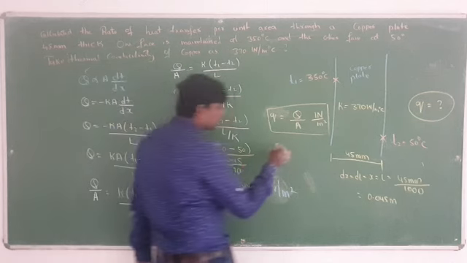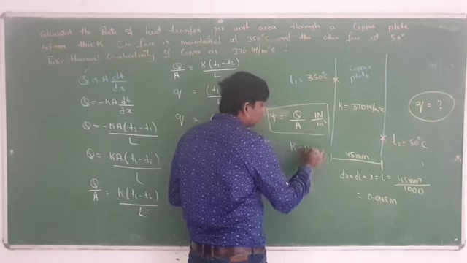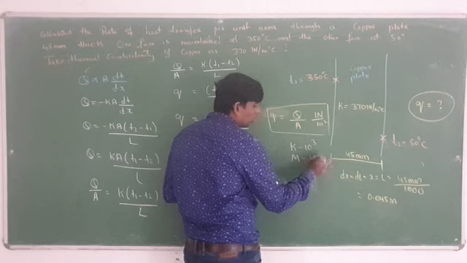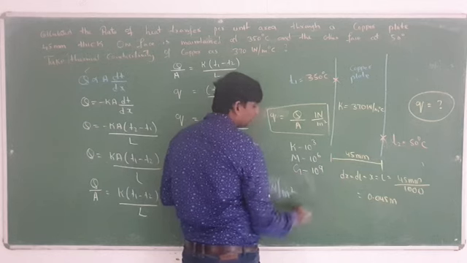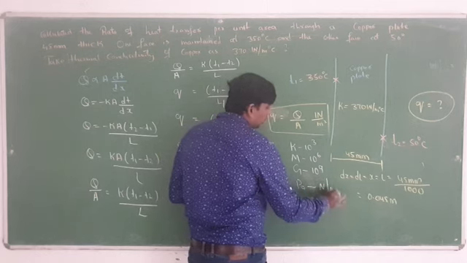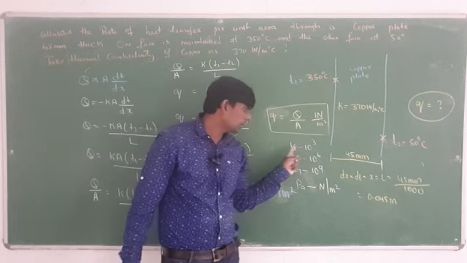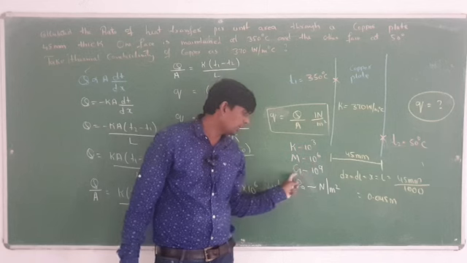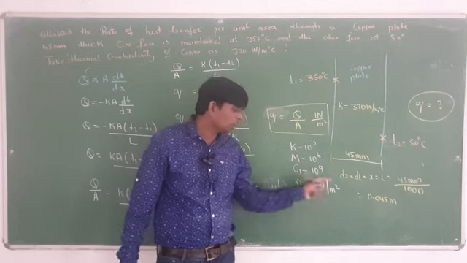And you have to remember this. Kilo can be written as 10 to the power of 3, mega can be written as 10 to the power of 6, giga can be written as 10 to the power of 9, and Pascal can be written as Newton per meter square.